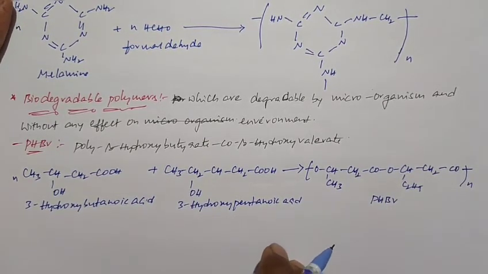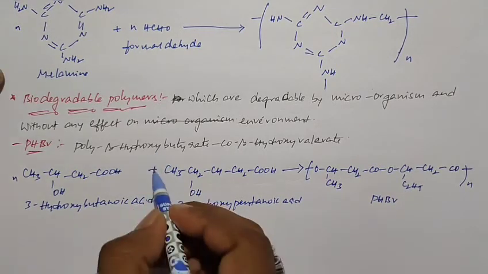PHBV is a very important biodegradable polymer. It is poly beta hydroxybutyrate co beta hydroxyvalerate. It is prepared by the combination of 3 hydroxybutanoic acid and 3 hydroxypentanoic acid.